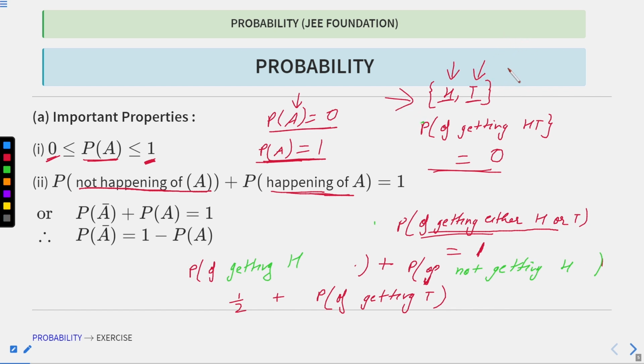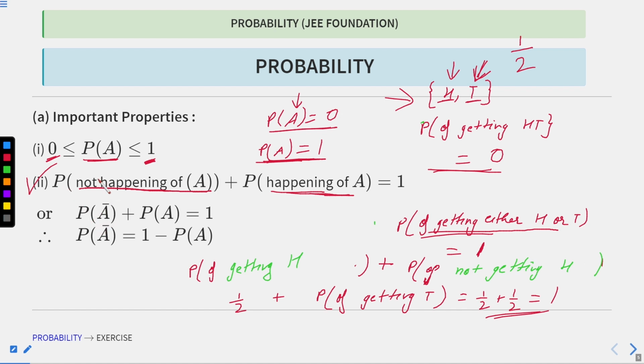The probability of getting tail is the number of favorable outcomes of the event, which is just 1, and the total number of events in the sample space is 2. So this is also half. So half plus half, we get 1. So you verified that this property also holds.